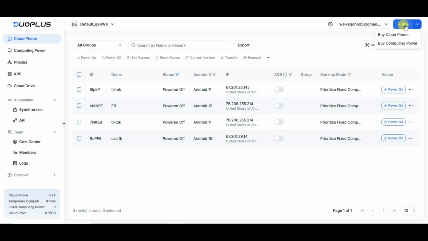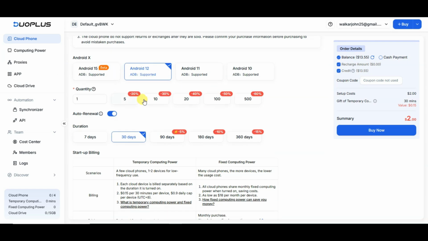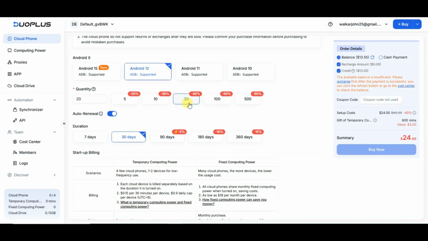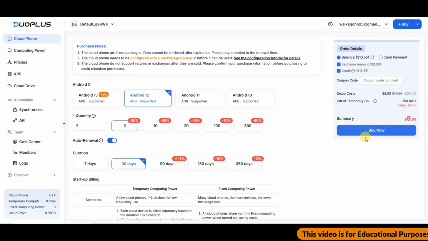If you want to create more cloud phone, then you can click on Buy Cloud Phone button. Now you can select your Android version. You can select your quantity. If you create 20 cloud phones, then you can get 40% off. You can select your duration, 30 days, 90 days. At last, you can click on Buy Now button.